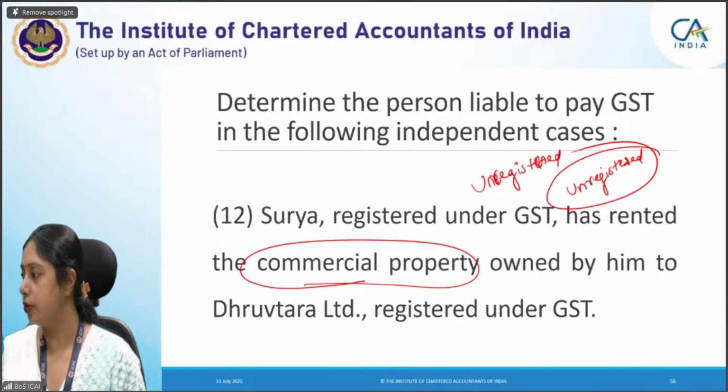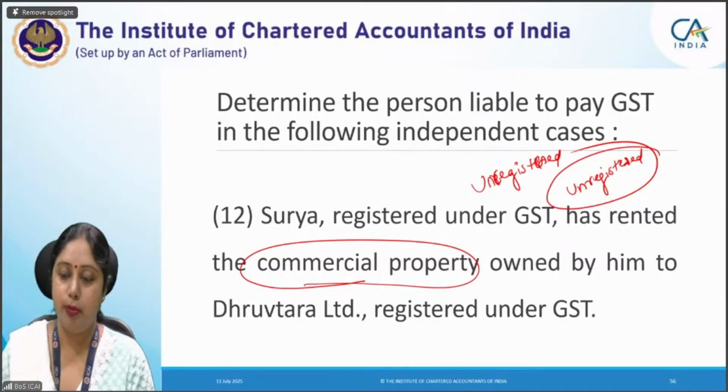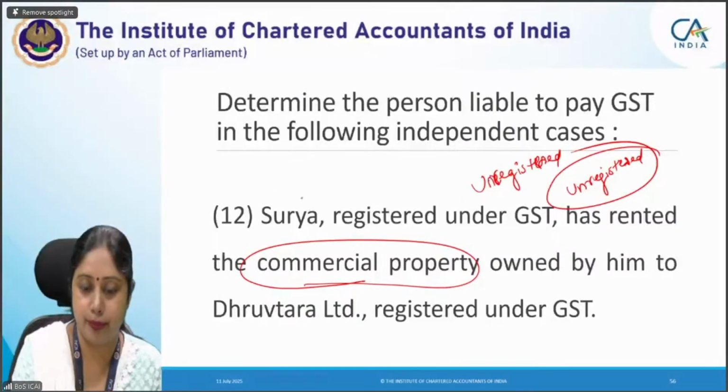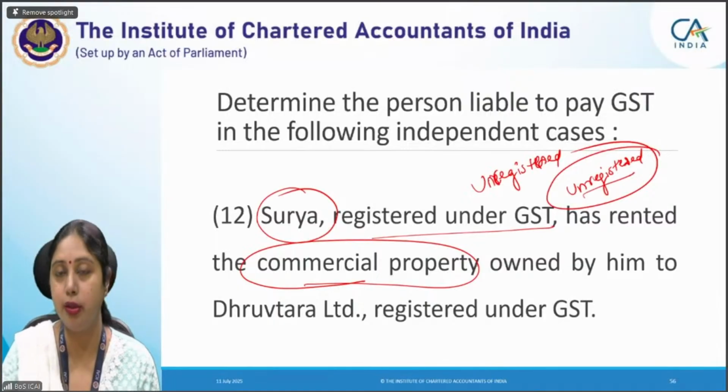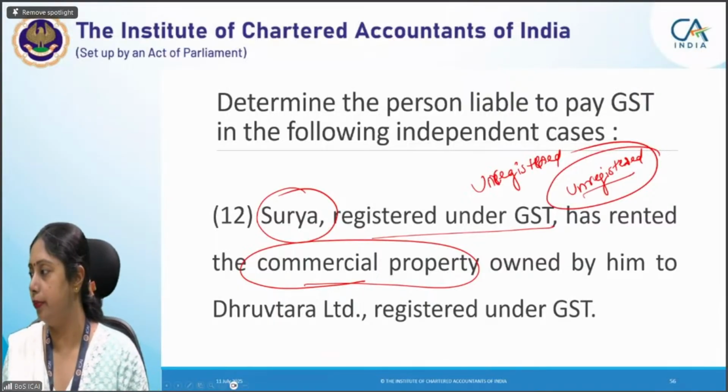Shifimol is also right. Apurva, you have answered it. I think you are answering the 12th now, but tax will be paid by Surya in this case, because Surya is registered. Surya should have been unregistered to make it taxable under RCM. Okay. So I hope this point has become clear to you.